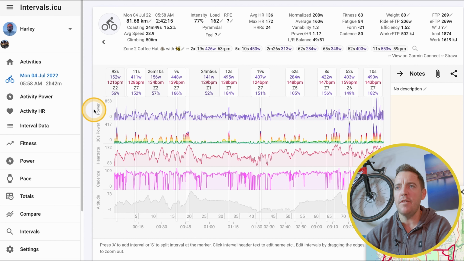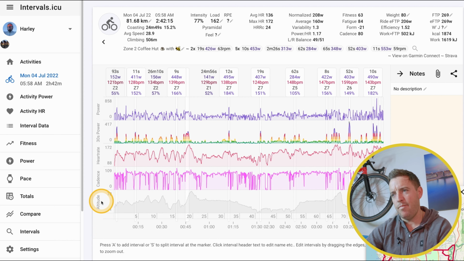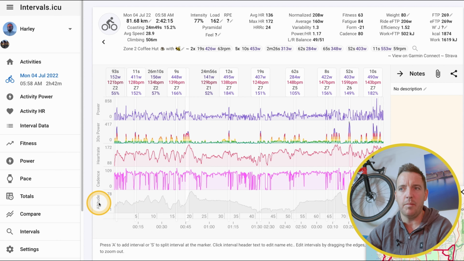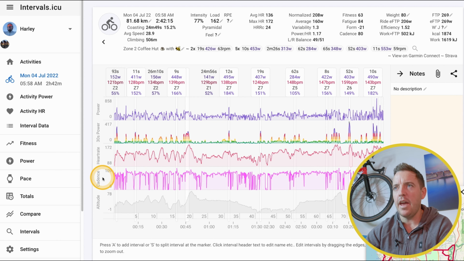So if you're looking down the side here, you've got power, 30-second power, heart rate, cadence, and then your altitude, so where you were. Now we live basically on the coast, so we're sort of zero. It's not massive amounts. I know a lot of the American guys and European guys are training at altitude, so this would have a big bearing. I don't really look at that because it's not really affecting me. We might be up 400 meters at best, maybe, I think.